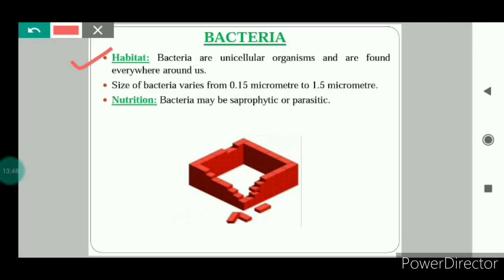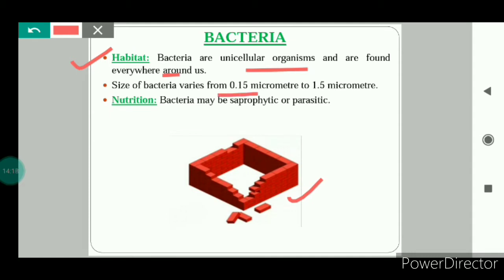Next is the bacteria. Bacteria are also microorganisms. They are unicellular organisms and they are found everywhere around us. You can see here, as for constructing any building or home, we need bricks. So bricks are the building blocks of any building. In the same way, the cells are the building blocks of the living organisms. So the bacteria are unicellular. That means bacteria have only one cell. The bacteria are made up of one cell.